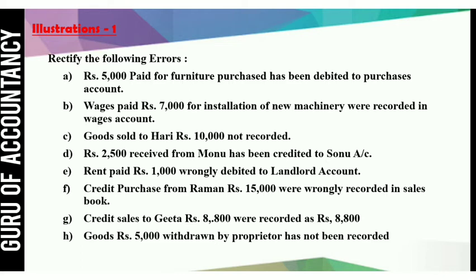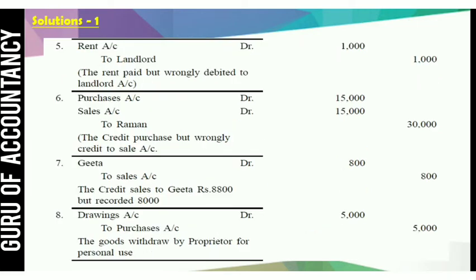Now it is wrongly recorded in sales book. That means sales is wrongly credited. So to rectify this error, we will do the correct thing as well as we will cancel the wrong account. So your rectification entry would be purchase account debit 15,000, sales account debit 15,000 to Raman 30,000. Sales account was wrongly credited, so we debited it. So total of these two will be 30,000. So entry would be to Raman 30,000.